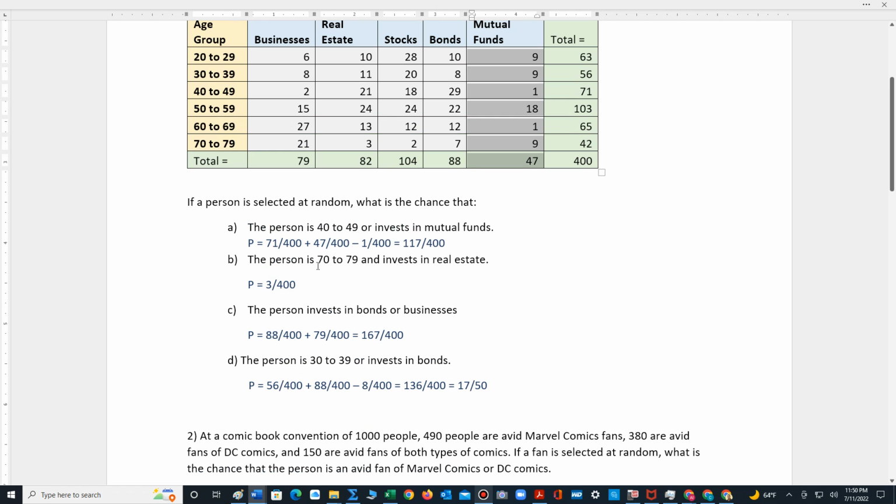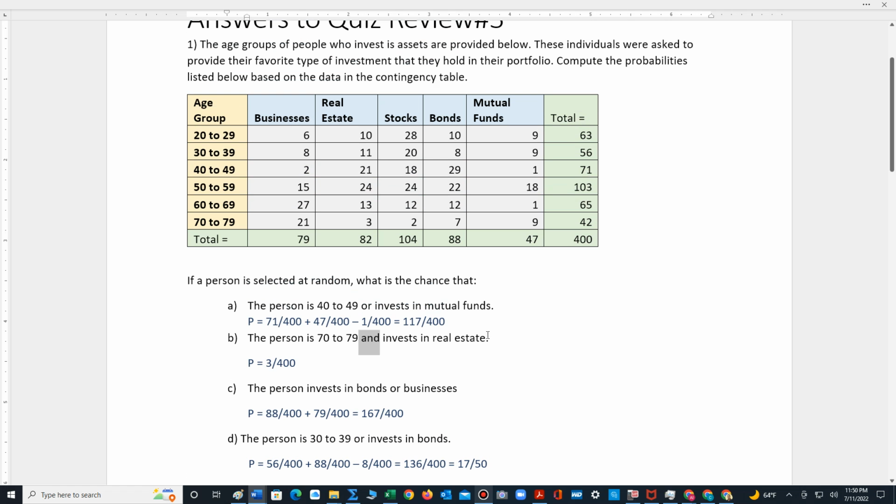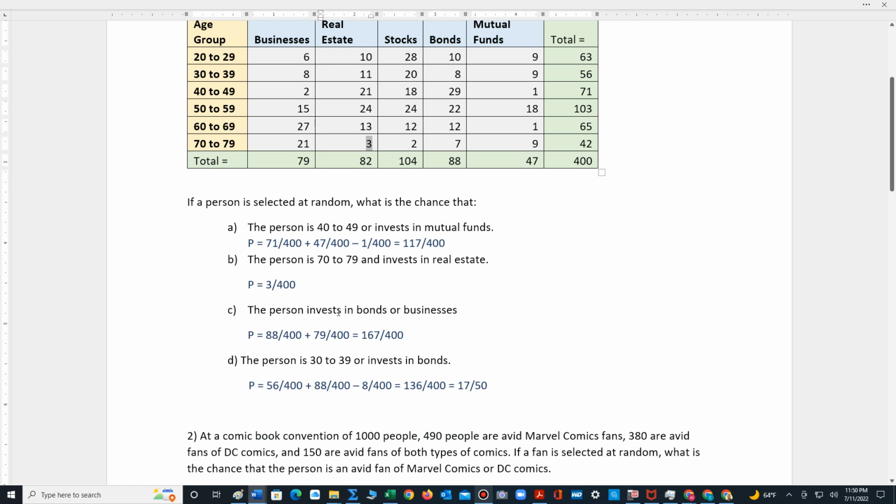The person is 70 to 79 and invests in real estate. Whenever we see the word and, we're looking for the overlap. So we're looking for what's common between the two variables. So we have 70 to 79 real estate. So the overlap is 3. So your answer is 3 out of 400. That doesn't reduce either. The person invests in bonds or businesses.